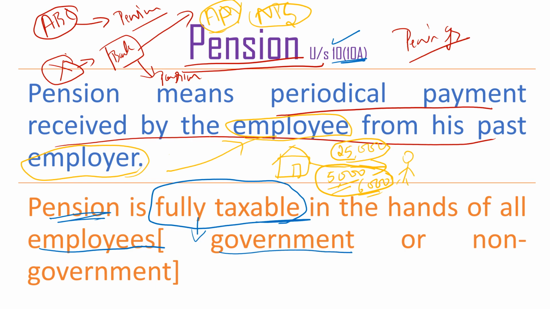I may be a government employee or a non-government employee. In both cases, I'm supposed to pay tax in my hands. It means I need to pay tax on the pension that I receive from the employer. I'm working in one organization and I'll be receiving salary for my work till my retirement age.